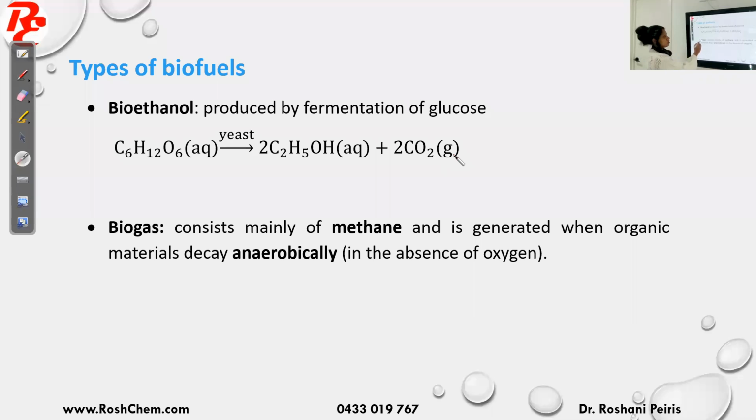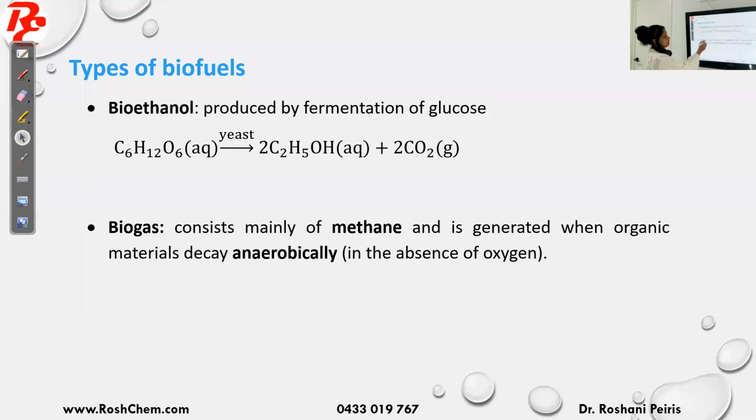Now biogas. Biogas consists mainly of methane and is generated when organic material decays anaerobically, which means in the absence of oxygen. So when organic matter decays in the absence of oxygen gas, it makes methane, and it also has other substances, but mainly methane, and this is called biogas.